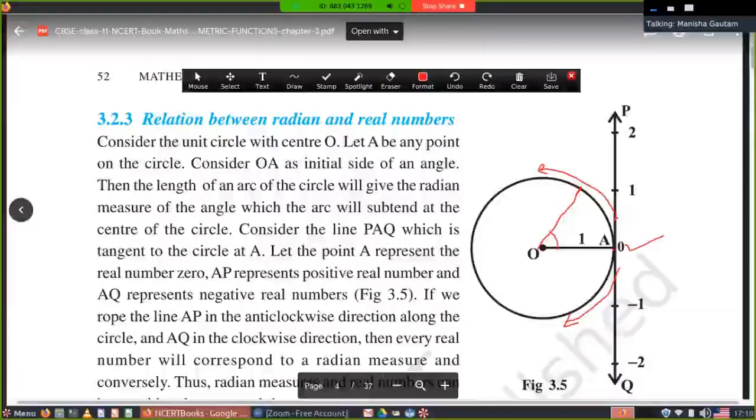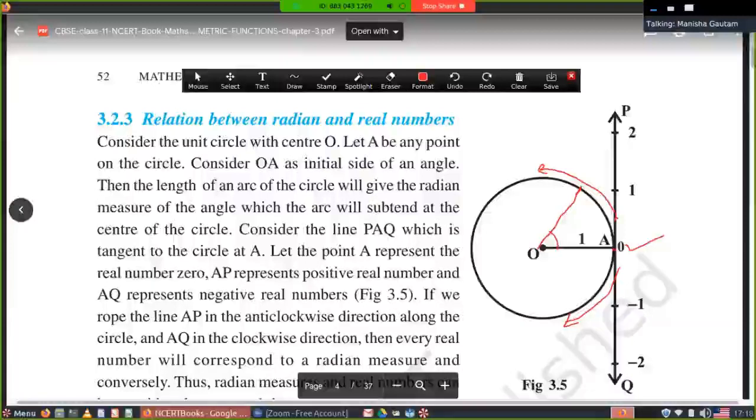So here just read this paragraph. Consider the unit circle with center O. Let A be any point on the circle. Consider OA as the initial side of an angle. Then the length of an arc of the circle will give the radian measure of the angle which the arc will subtend at the center of the circle, which I have told you. Consider the line PAQ, which is a tangent.